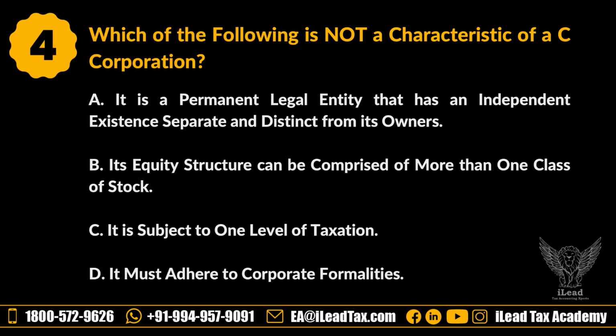Which of the following is not a characteristic of a C corporation? A. It is permanent legal entity that has an independent existence separate and distinct from its owner. B. Its equity structure can be comprised of more than one class of stock. C. It is subject to one level of taxation. D. It must adhere to corporate formalities. Let's see the answer.